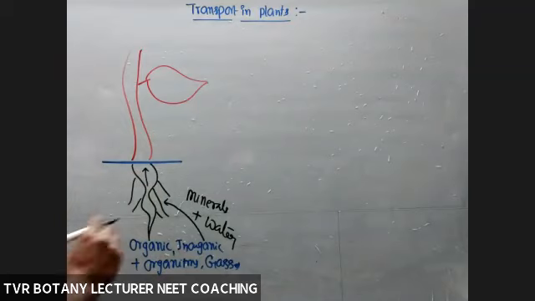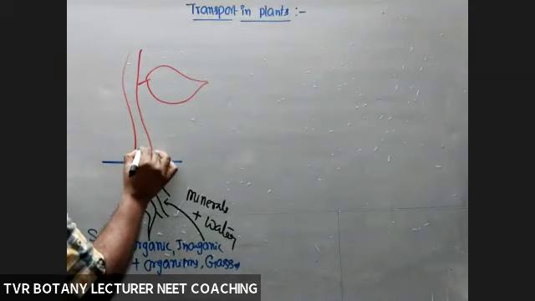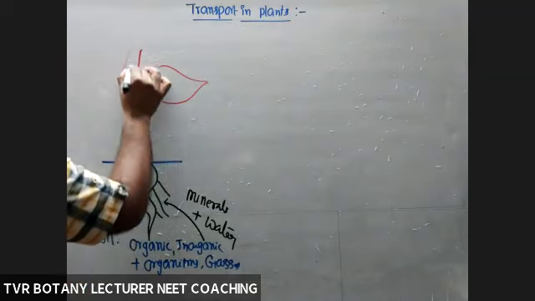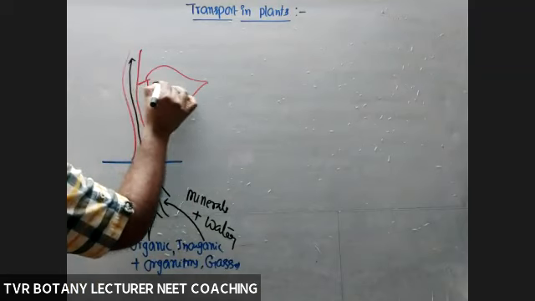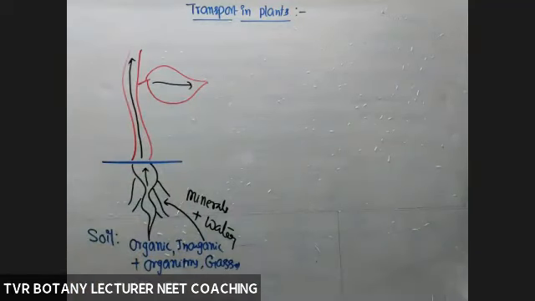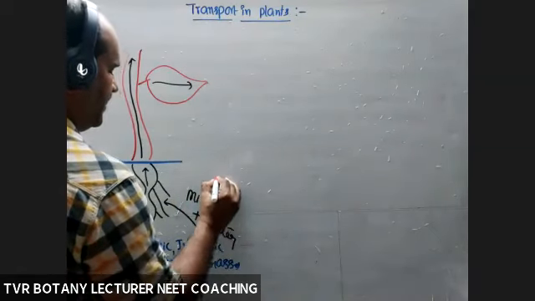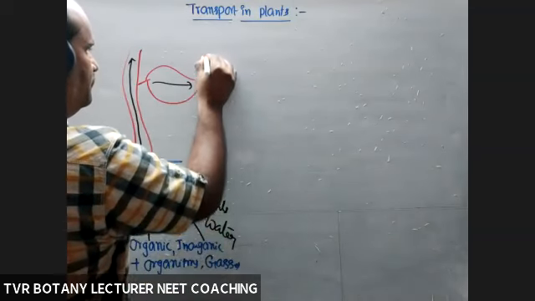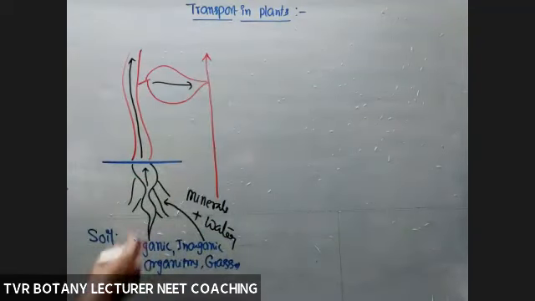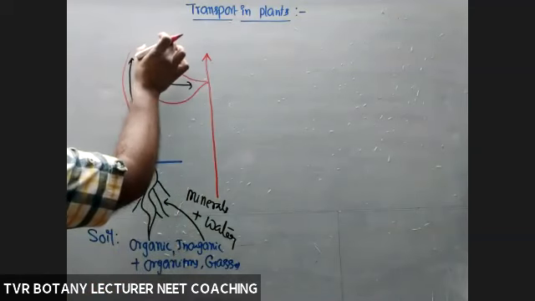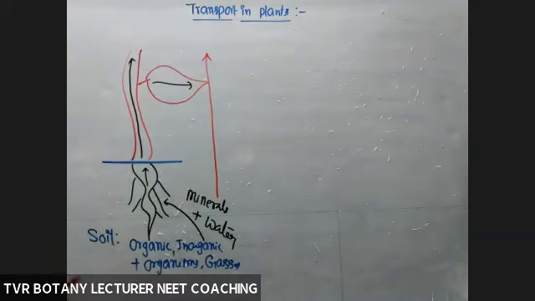So according to this flow chart, what about the direction of movement of materials from root to shoot system? This is against the gravitational force, from soil to shoot apex. Water and minerals are required for various metabolic activities.